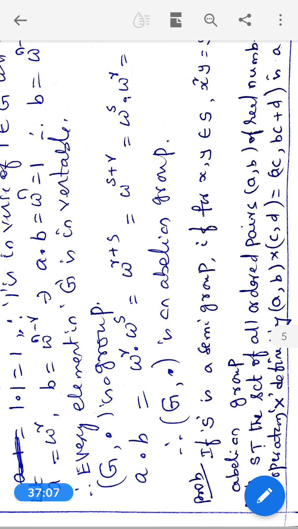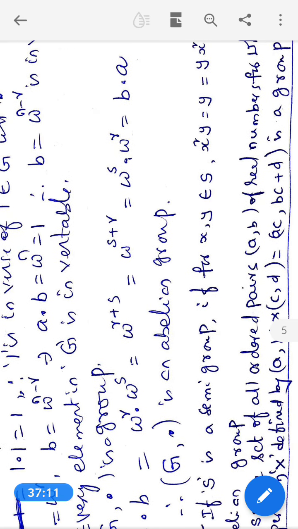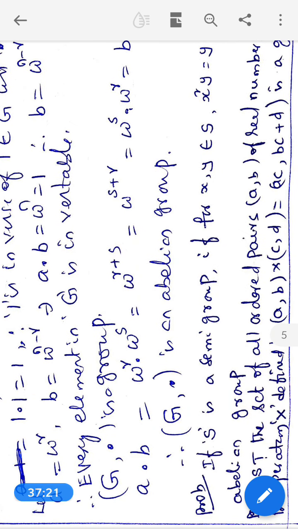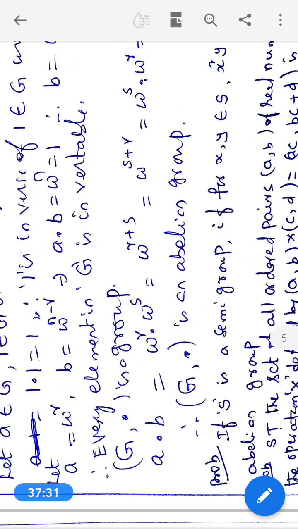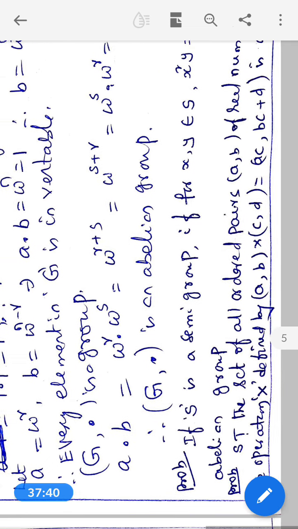Now, A into B is equal to omega power r into omega power s is equal to omega power r plus s is equal to omega power s plus r is equal to omega power s into omega power r is equal to B into A. Therefore, A into B is equal to B into A. Therefore, G comma dot is an abelian group. Therefore, the set of nth roots of unity with usual multiplication is an abelian group.